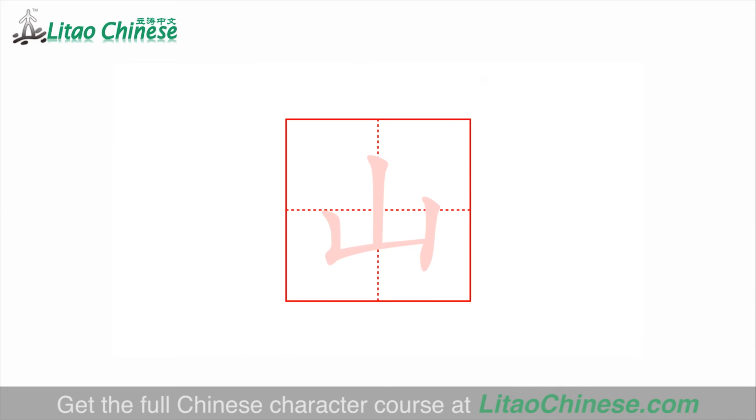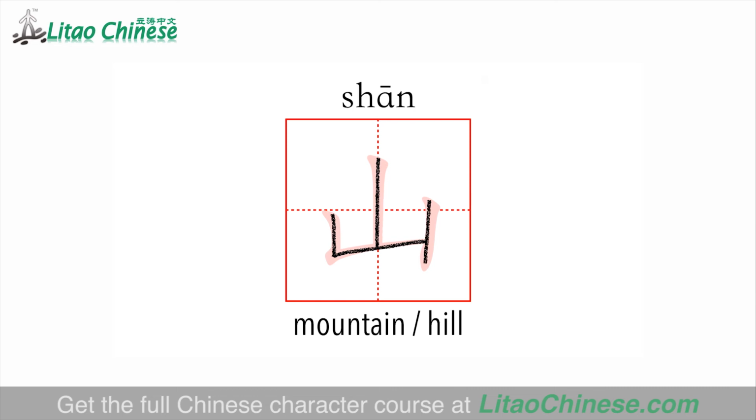Here is the correct stroke order of shan. Write the shu in the middle first. Then the new compound stroke 竖折 and the shu on the right. 3 strokes in total. One more time. 竖, 竖折, 竖, 山, mountain or hill.